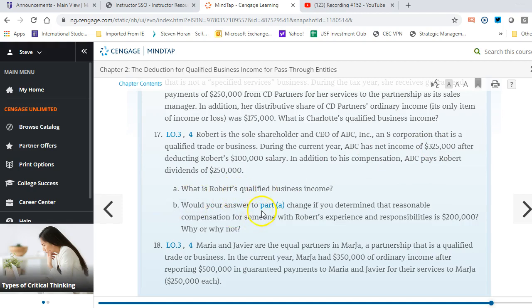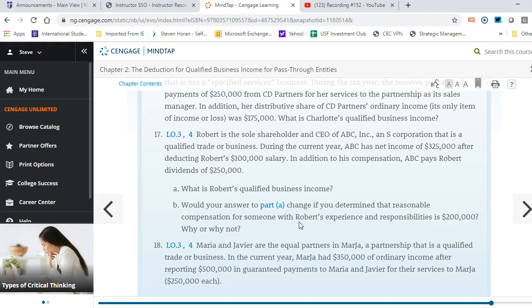Part B, would your answer to part A change if you determine that reasonable compensation for someone with Robert's experience and responsibilities is $200,000? Why or why not? The answer is yes, it would change.